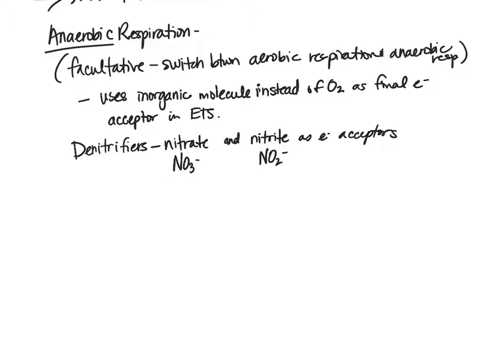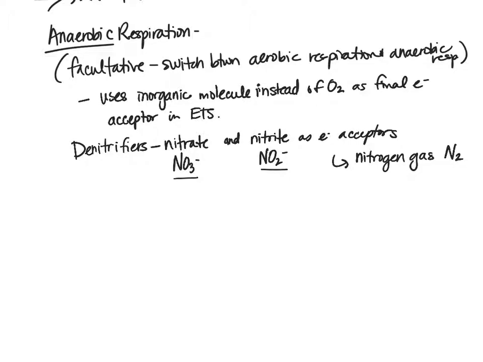So we do still have some oxygen here, but in this case, oftentimes what happens is they can use nitrite instead of nitrate when there is still low levels of oxygen. So some bacteria are able to switch back and forth, using nitrate when there is oxygen and then using nitrite when the oxygen levels have decreased. But in this case, they're going to utilize nitrate or nitrite as the electron acceptors, and then what they'll do is they'll produce nitrogen gas, or N2, which again is important, and we'll talk about it in the nitrogen cycle. But anaerobic respiration uses other different types of inorganic molecules, and we'll talk about some that can include sulfur and things like that as well.